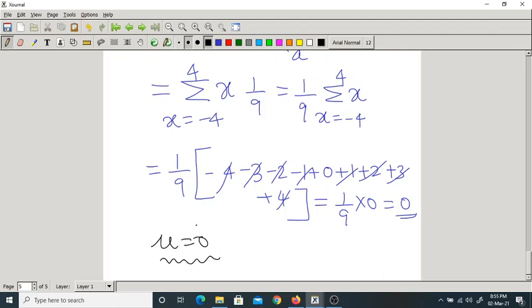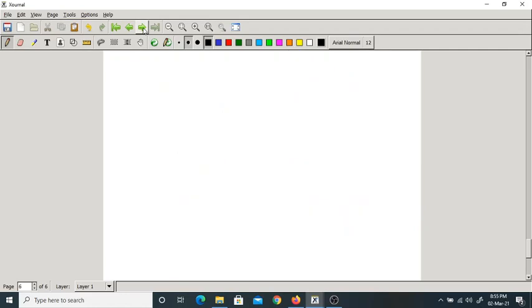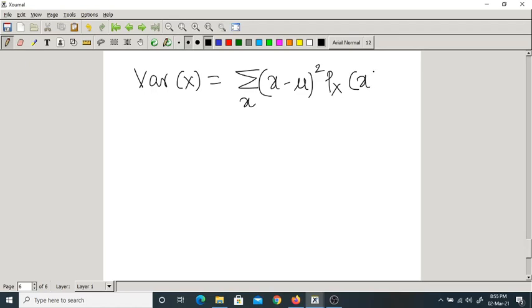Next, what is the variance? Now variance, let me write all the formulas of variance. The variance formula is summation over x of (x minus mu) whole square into px of x. This is the first formula. Now by using this formula, here what is mu? Mu is 0.